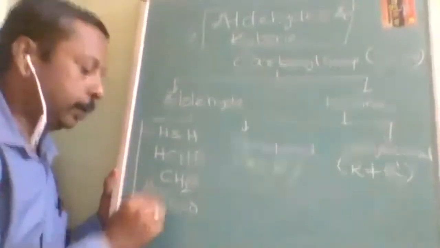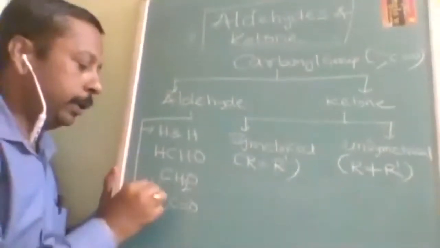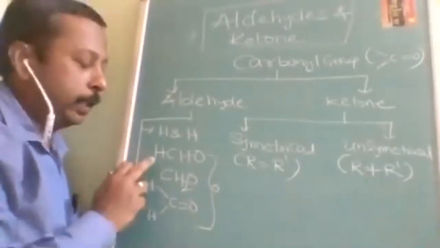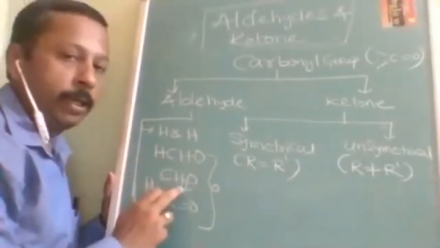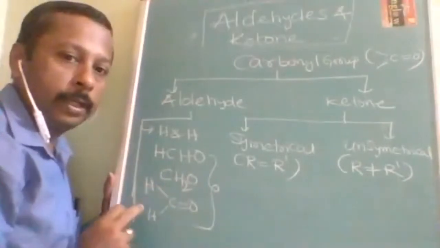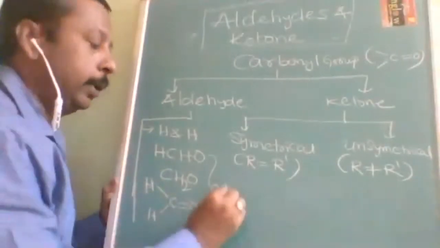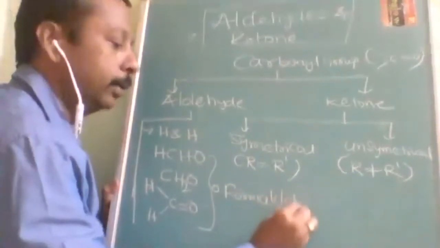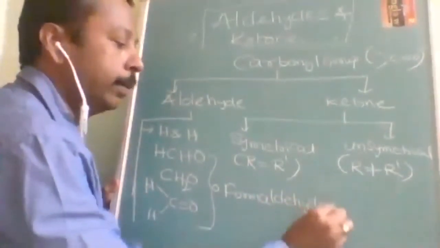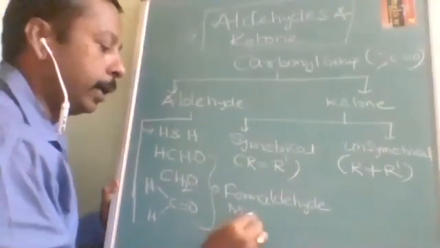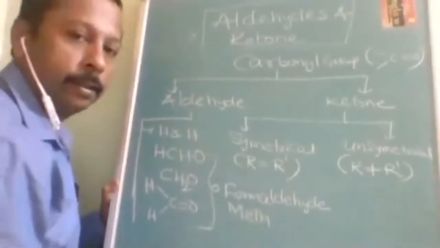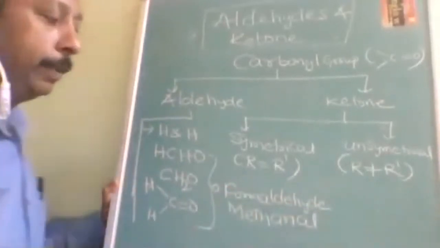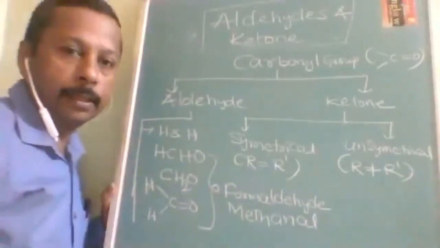All these are the varieties; it can be written as HCHO or CH2O, and all these names will be formaldehyde. Formaldehyde is the commercial name; one carbon is there, so meth, single bond so an, and the aldehyde functional group suffix is al: methanal. Is it understood?